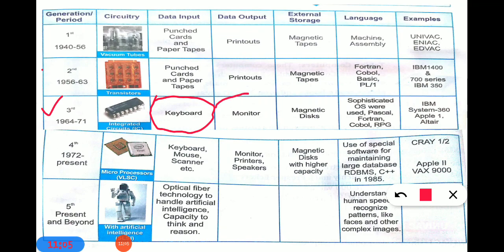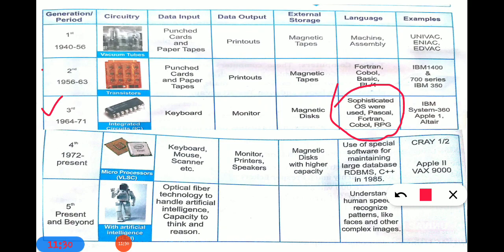You get the output through the monitor, meaning the monitor was also invented in this generation, and you get the output on a monitor screen. As an external storage device, magnetic tape was used. The languages used in the third generation computer were sophisticated OS, Pascal, Fortran, COBOL and RPG.